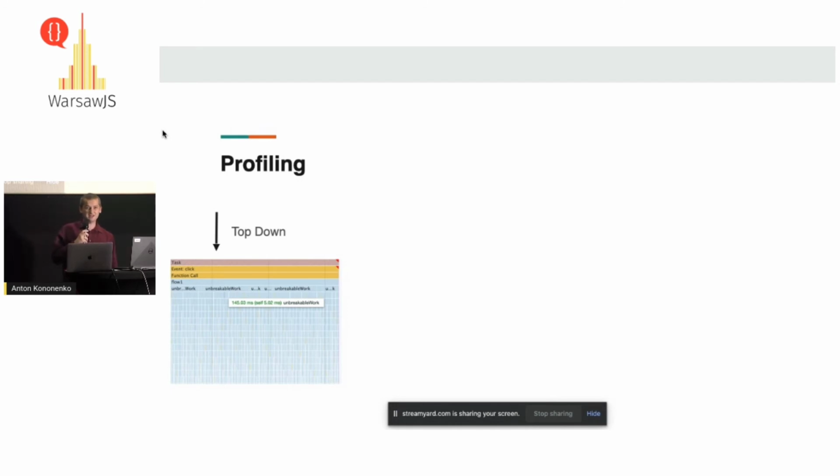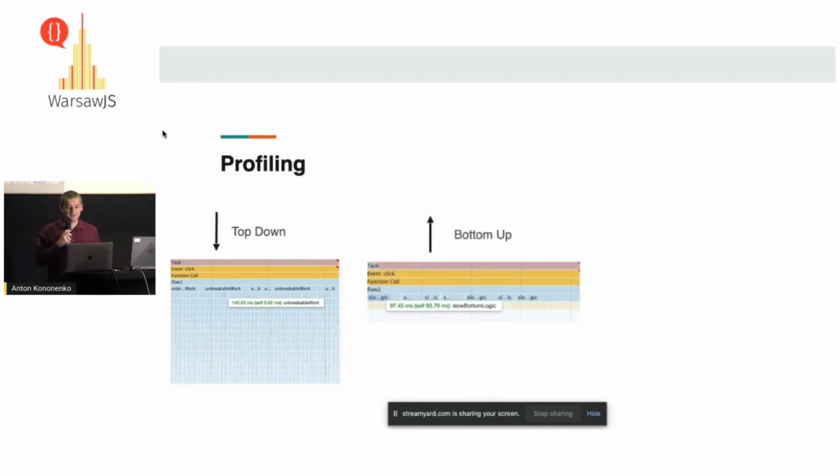So if you have something like this, just use a top-down approach, go from the top to the bottom and try to find what you can optimize, because bottom-up can be problematic in such scenarios. However, if you have something like this, where at the bottom you can see particular big calls, you can use a bottom-up approach, which works very well in such a scenario. And for us, it helped a lot as well. We use both.